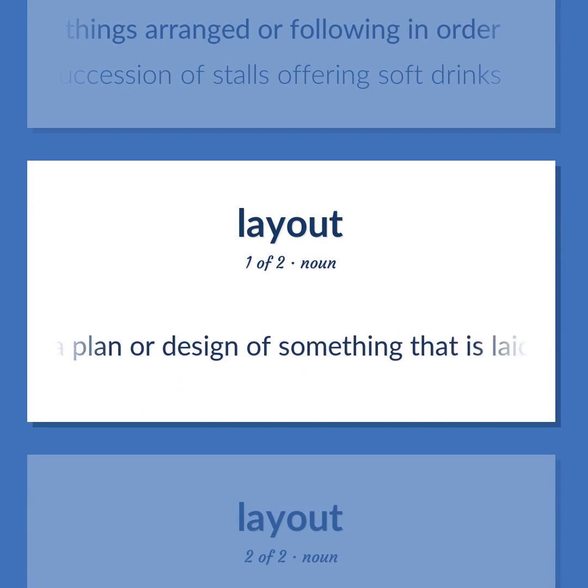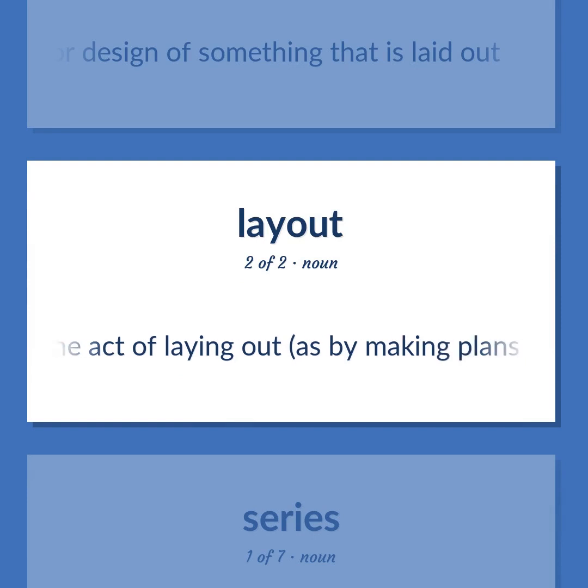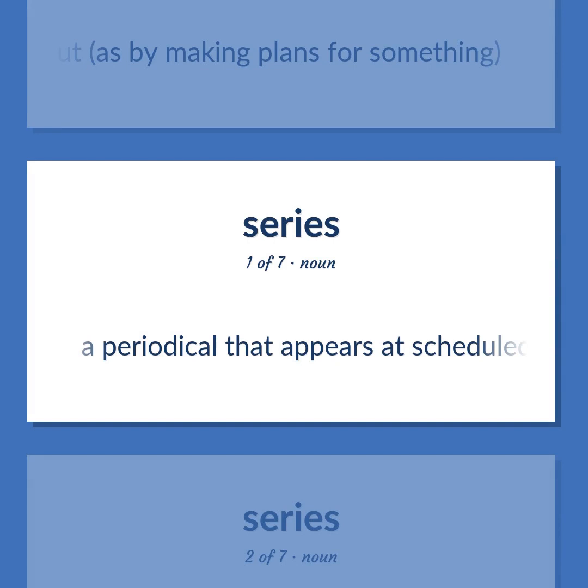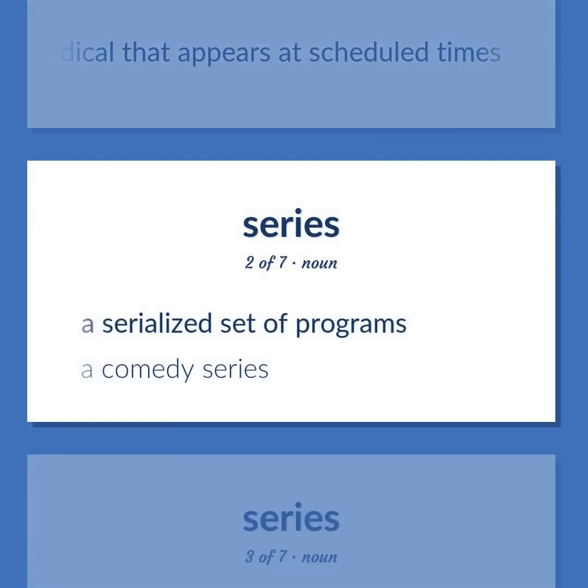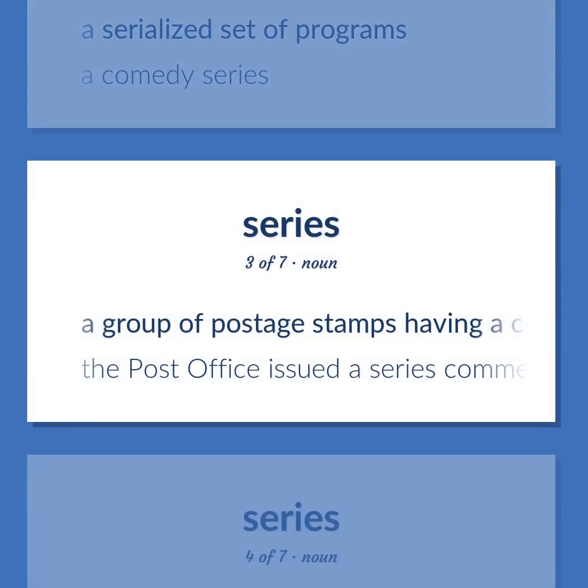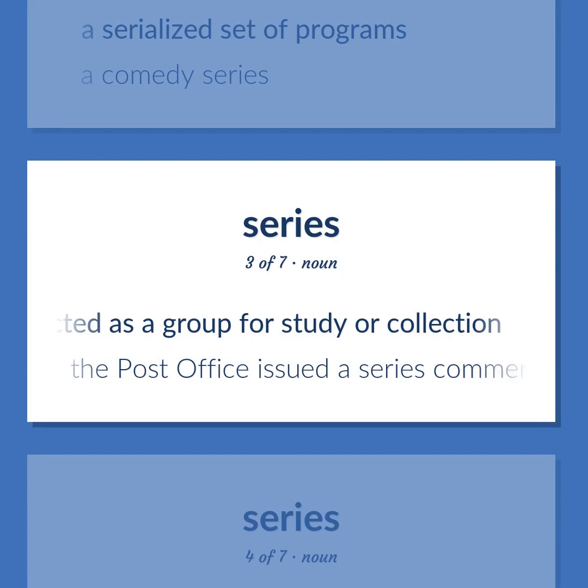A plan or design of something that is laid out. The act of laying out, as by making plans for something. A periodical that appears at scheduled times. A serialized set of programs. A comedy series. A group of postage stamps having a common theme or a group of coins or currency selected as a group for study or collection. The post office issued a series commemorating famous American entertainers.